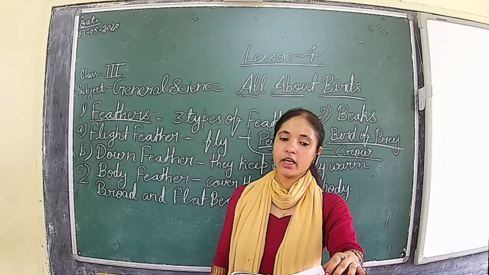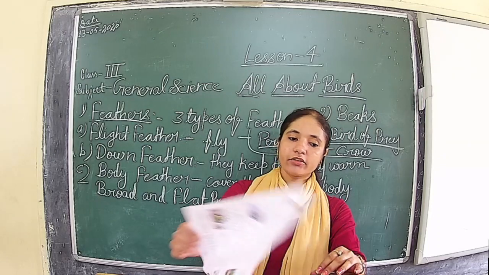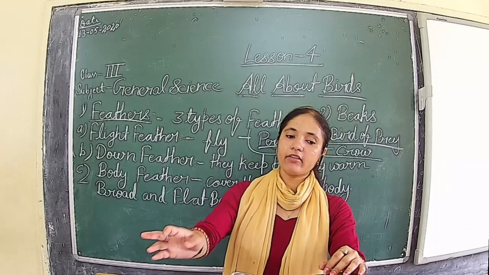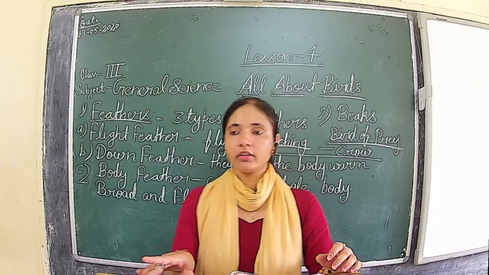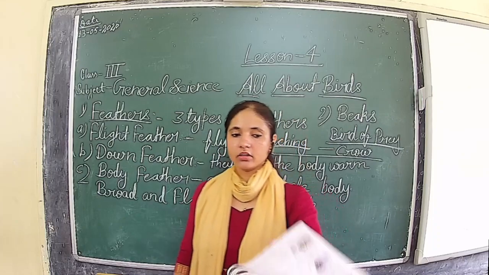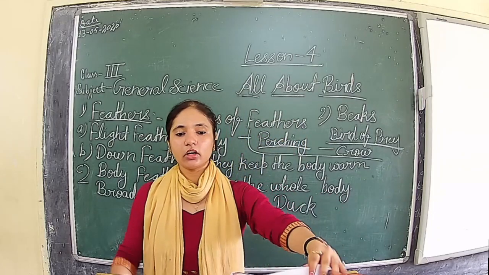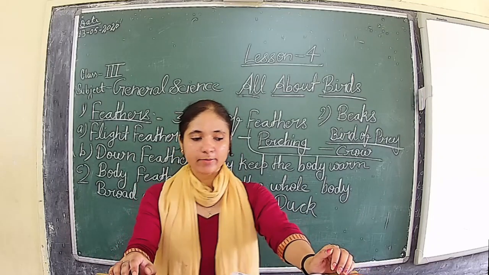We will also see the different types of feet and claw we have already learned. So these are all the topics we have to learn in this chapter.